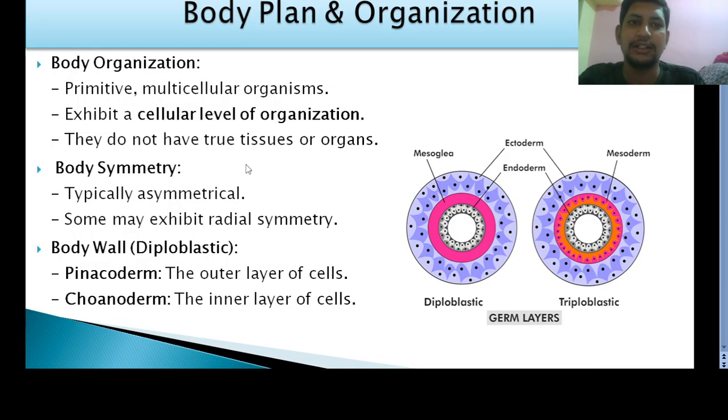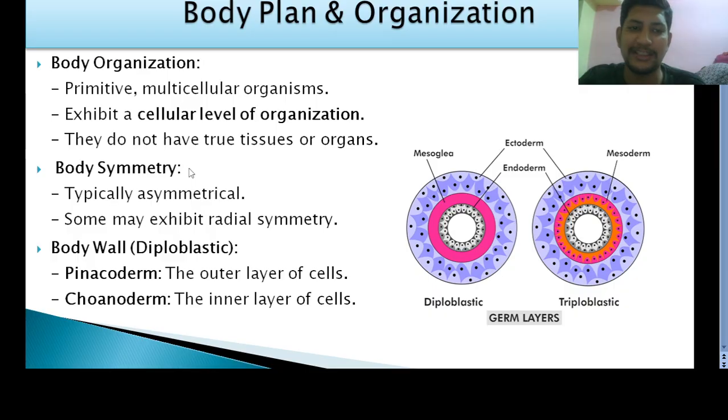Next, coming to the body plan and body organization. See, these are primitive multicellular animals. The poriferans are multicellular, meaning they are made up of more than one cell. In the earlier case we studied the protozoa, which are unicellular, but poriferans or sponges are multicellular organisms and they exhibit the cellular level of organization. It means different types of cells are present and they do not have tissues and organs. So tissues and organs are completely absent.